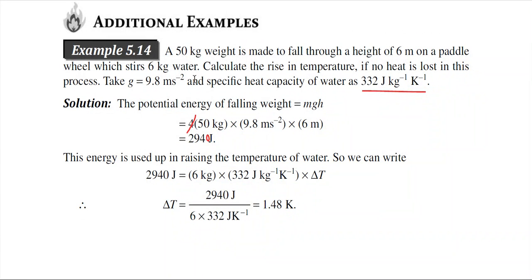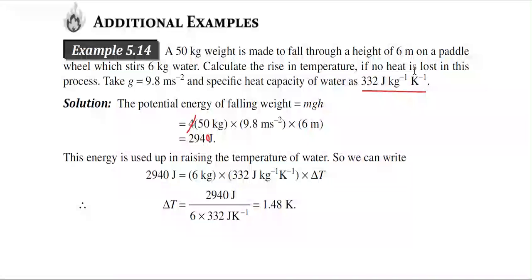So there is a paddle on this wheel, and there is some arrangement so that the paddle can be moved. What is the arrangement? A particular weight will give pressure on this paddle. So the problem is that a 50 kg weight is made to fall through a height of 6 meter on a paddle.